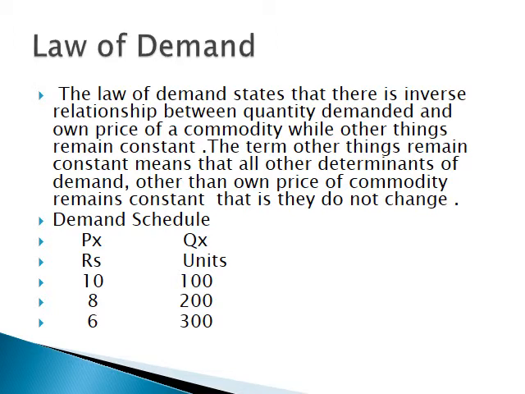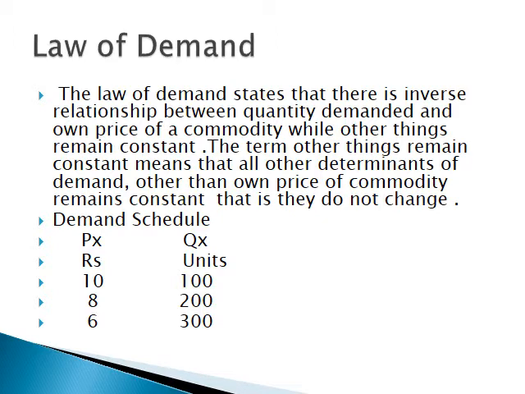So, the law of demand can be explained with the help of a demand schedule. Any table showing the relationship between price of a commodity and its demand is known as a demand schedule. Here prices are shown in rupees in the first column and quantity demanded of that commodity is shown in the next column.